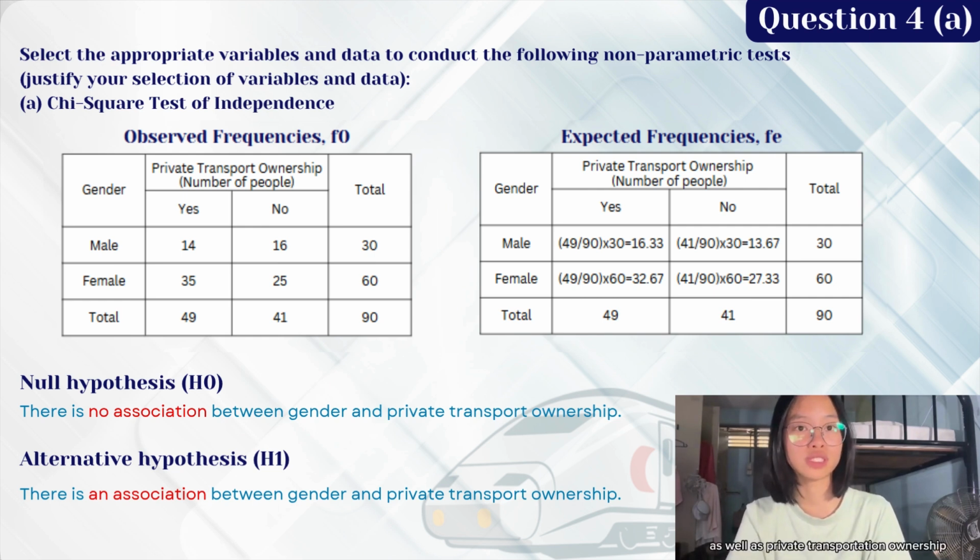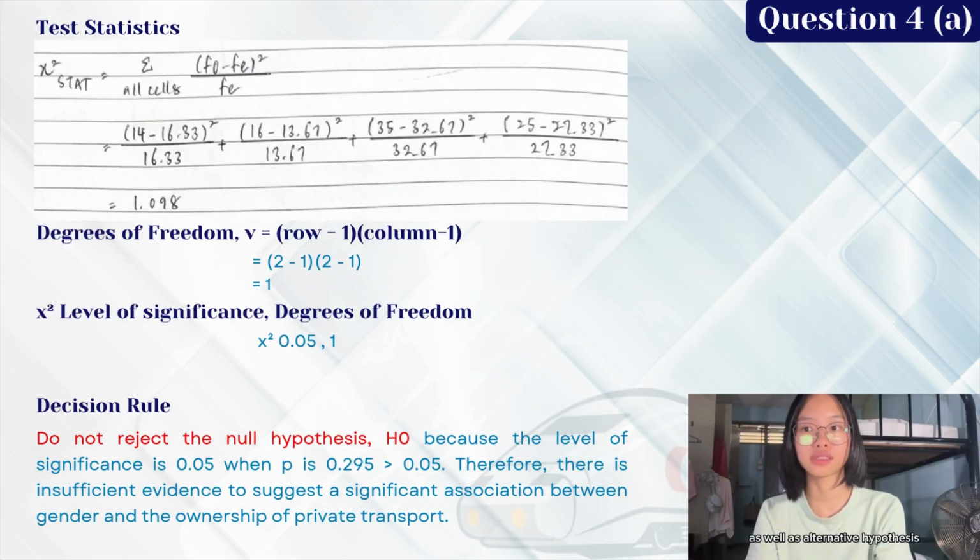private transportation ownership, whereas the alternative hypothesis is that there is in fact an association between the two variables that are chosen for this particular question. After determining the null as well as alternative hypothesis, we now move into the test statistics, where we take the sum of observed frequencies minus the expected frequencies squared and divided by the expected frequencies. So in total, we will obtain a figure of 1.098.